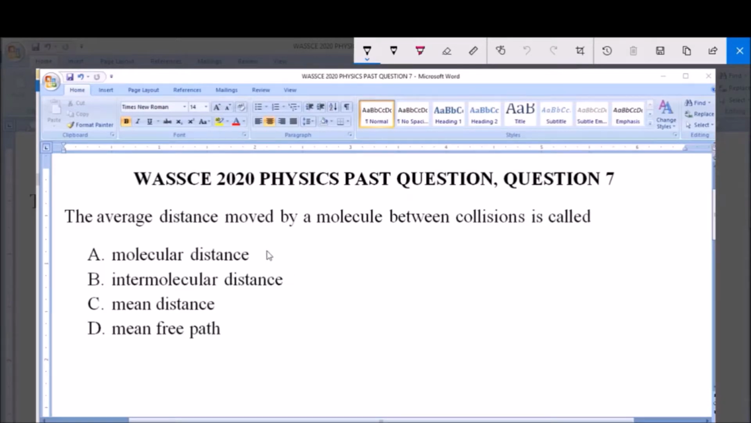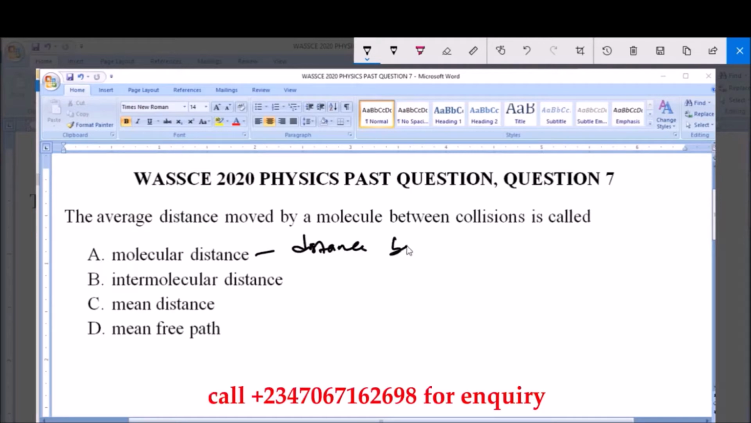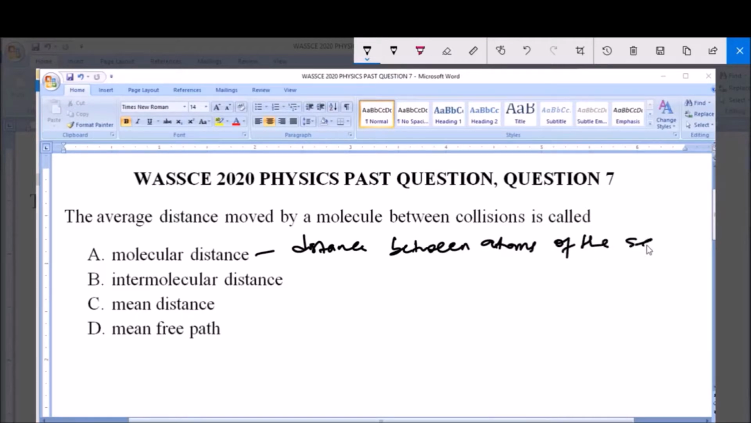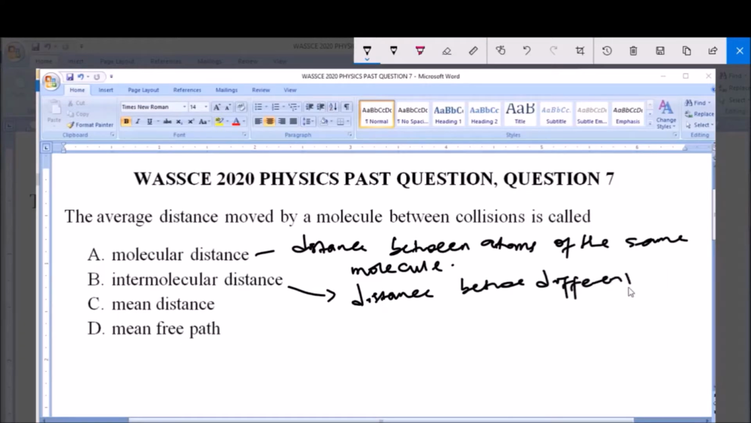Now, let's analyze each of these options to get our answer. Molecular distance, that's option A. Molecular distance is simply the distance between atoms of the same molecule. The distance between atoms of the same molecule is what we call the molecular distance. Now, B says intermolecular distance. This is the distance between different molecules, or two molecules.